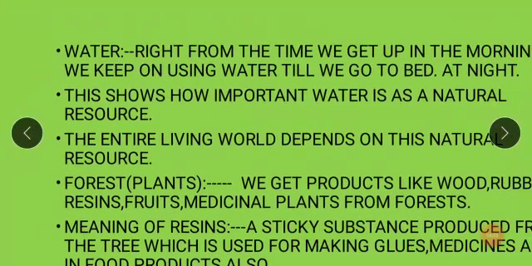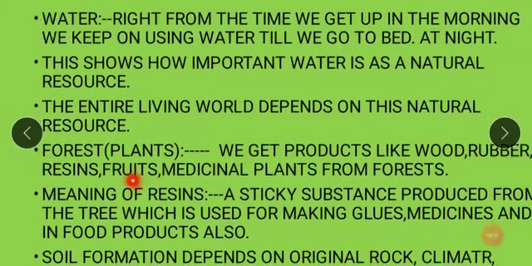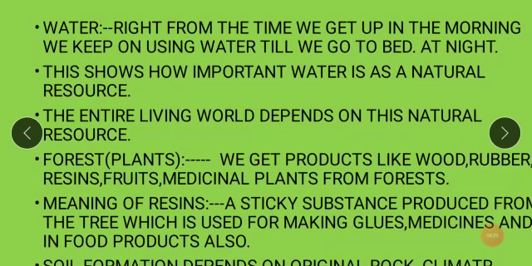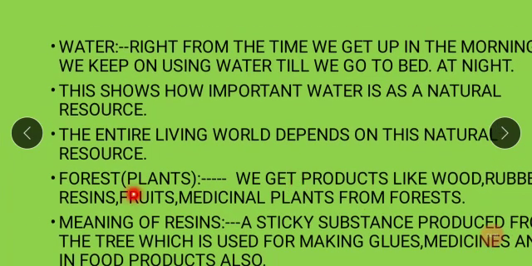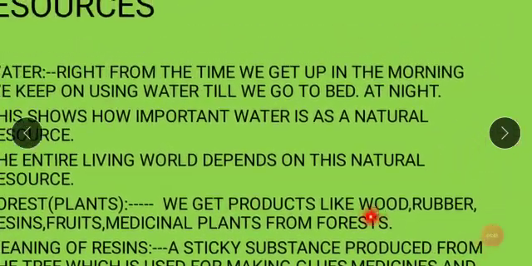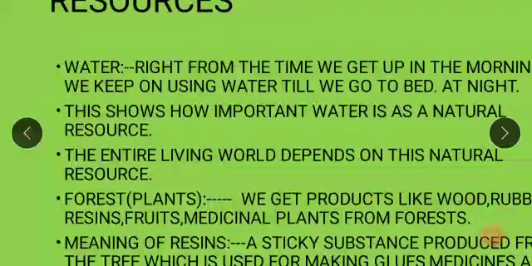Glues, yes. Then even fruits you also get from plants, from the forest. Medicinal plants from the forest. Some medicinal plants, especially, you get only in the forest, not anywhere else. So these are some of the uses of this natural resource, the forest. You get so many things from the forest: wood, rubber, resins, fruits, medicinal plants. औषधी वनस्पती ज्याला म्हणतो, medicinal plants you get from the forest.